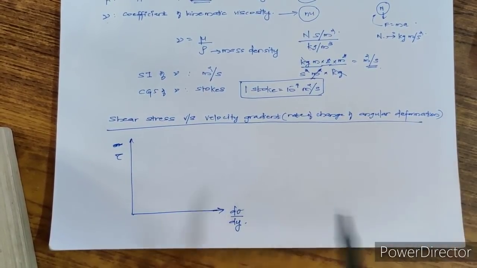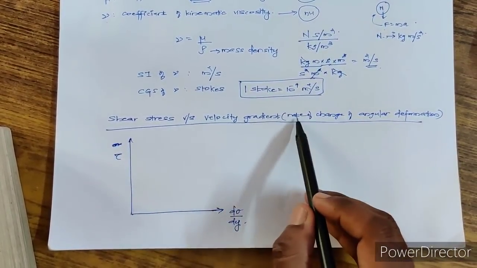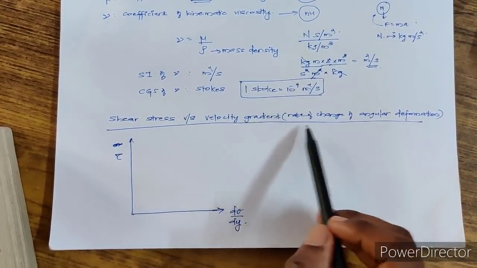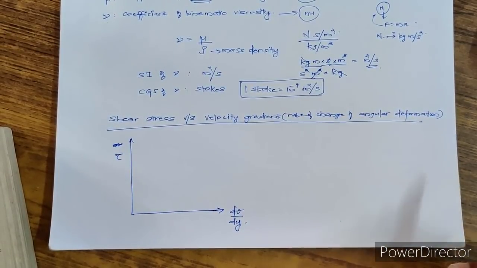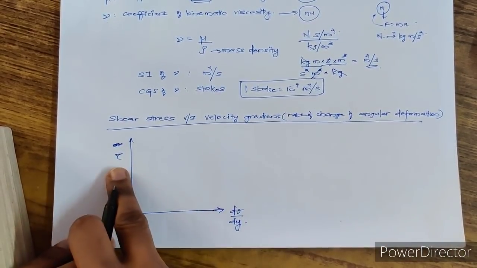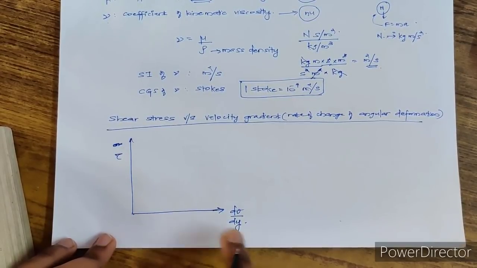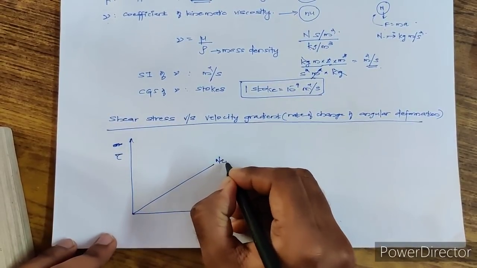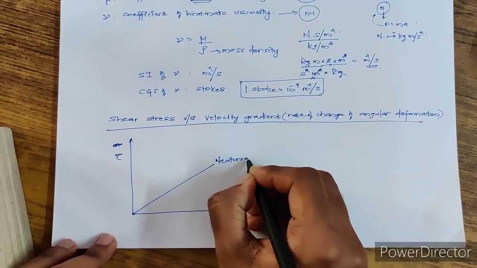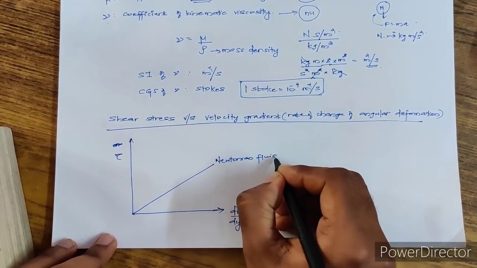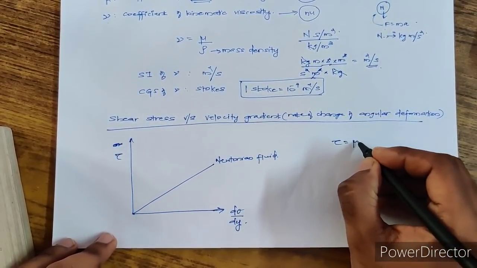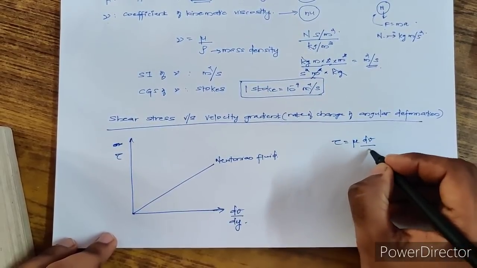Next is a very important topic, the shear stress versus velocity gradient graph. This velocity gradient is also called the rate of change of angular deformation. So sometimes instead of using velocity gradient, they'll say rate of change of angular deformation. We have seen that the shear stress versus dou v by dou y graph for a Newtonian fluid will be a straight line. So this is for the case of Newtonian fluid. And we know that the equation for Newton's law of viscosity is mu into dou v by dou